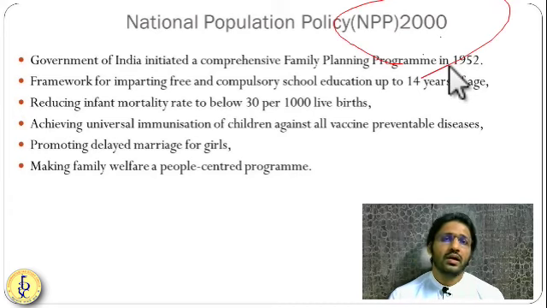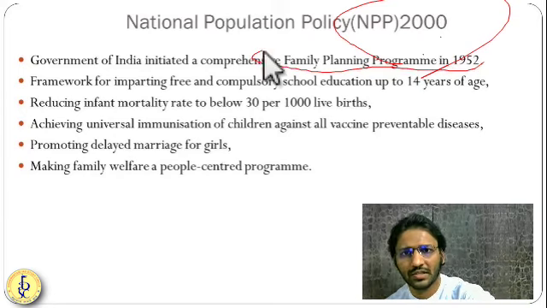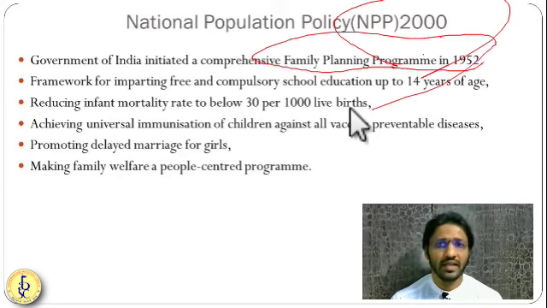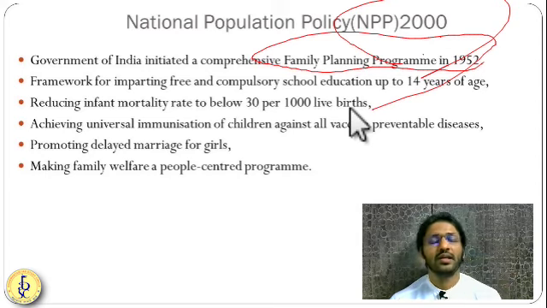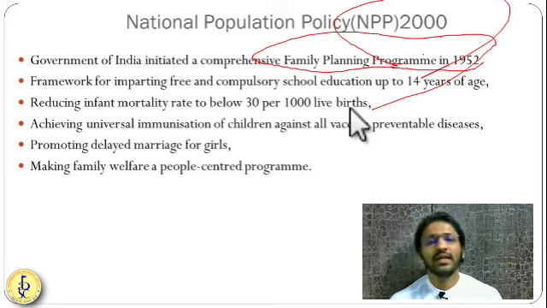Before making this national population policy, we had certain programs like the family planning program since 1952, even in the 1970s during the time of emergency. Family planning was one of the biggest programs undertaken by the government of India. Here, the national population policy looks at the population dynamically: how many children are there, how many adolescents, how many working age people, how many elderly people. So they have given a framework for all these people.